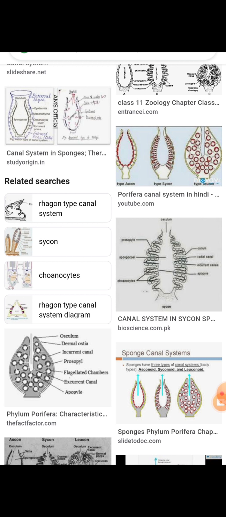The excurrent canal has a wide aperture called the apopyle and receives the water supply directly from the incurrent canals through the prosopyle. In the Leuconoid type of canal system, the flagellated chambers are small and rounded.